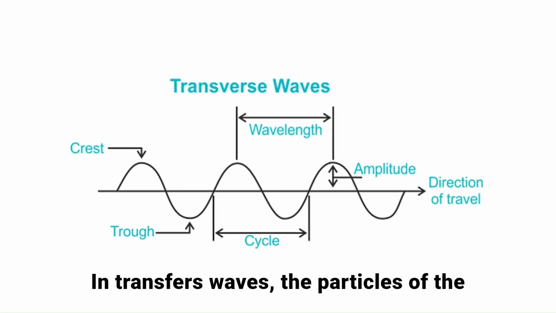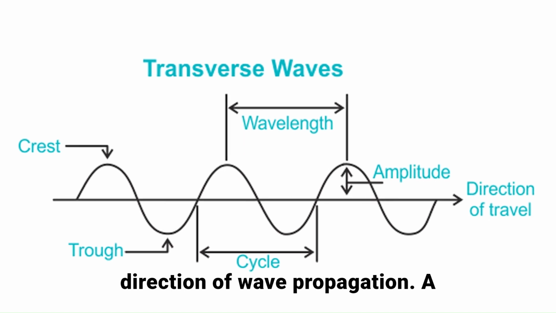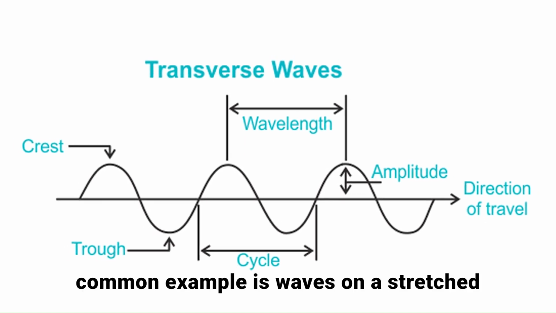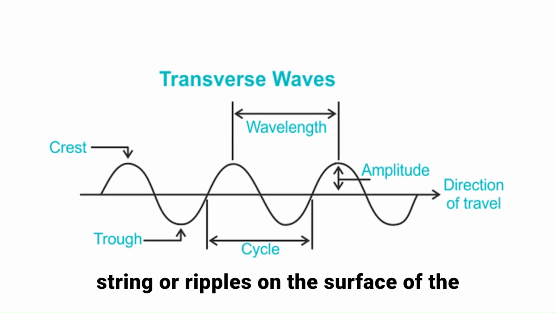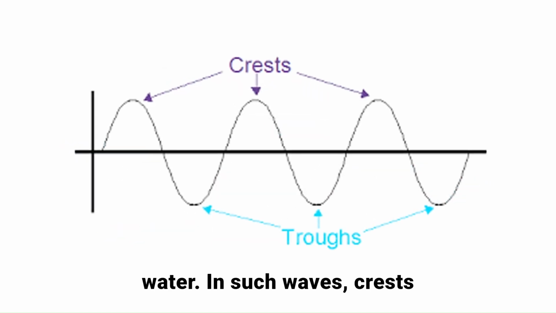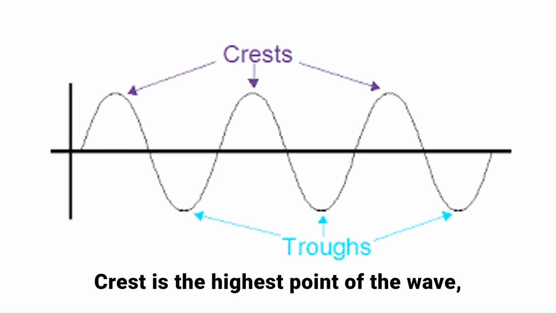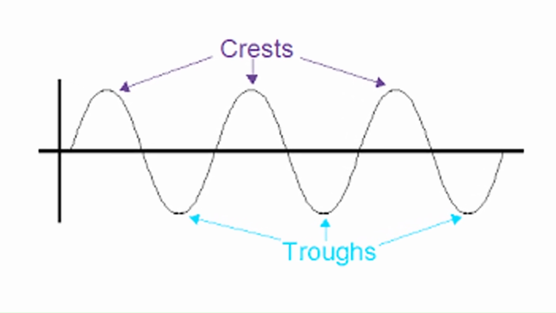In transverse waves, the particles of the medium vibrate perpendicular to the direction of wave propagation. A common example is waves on a stretched string or ripples on the surface of the water. In such waves, crests and troughs are formed, where crest is the highest point of the wave. Trough is the lowest point of the wave.